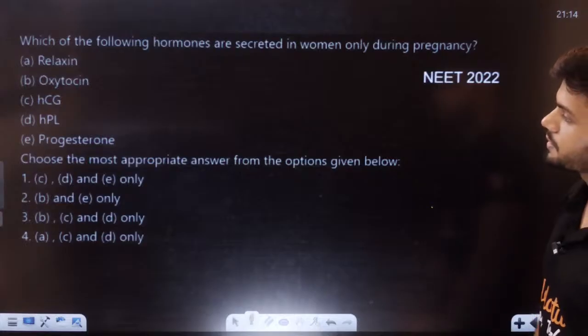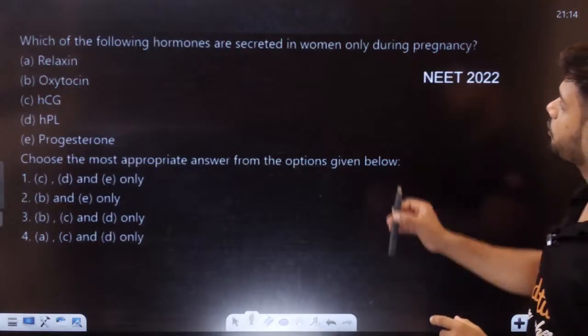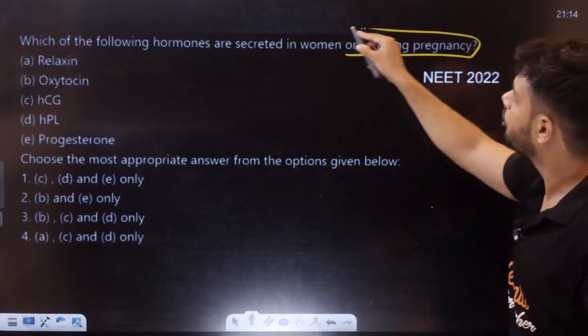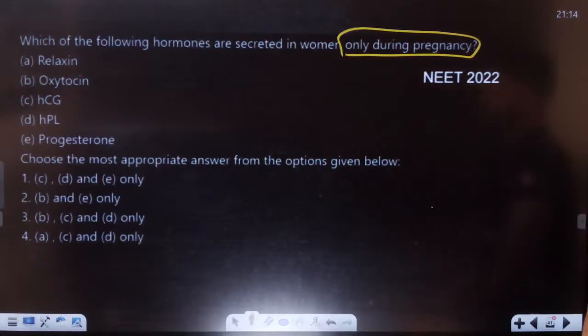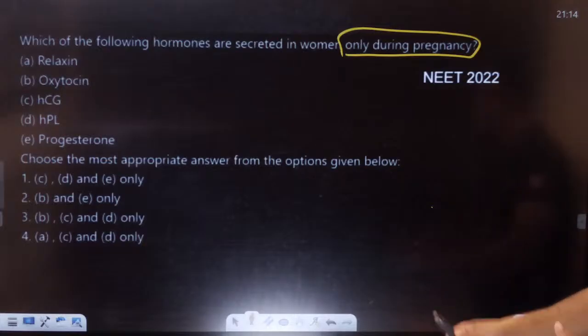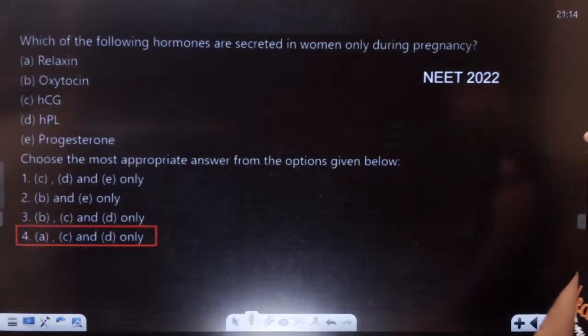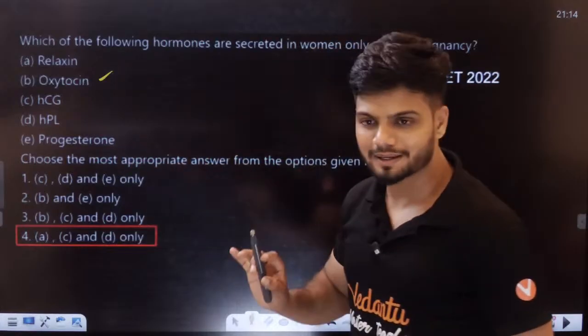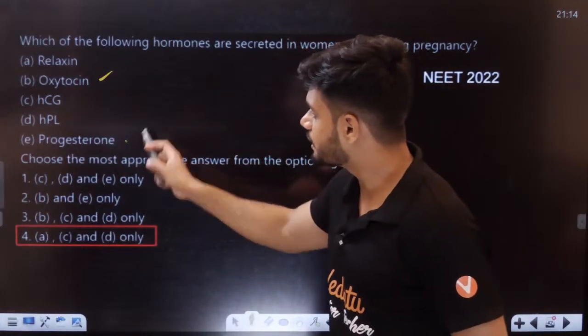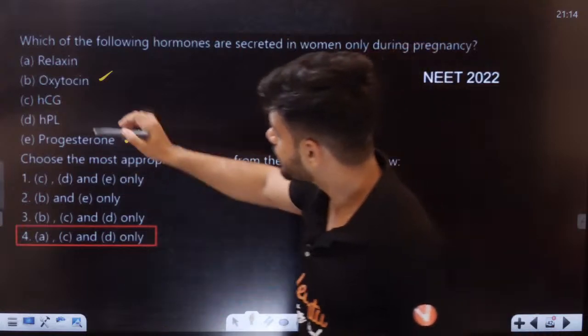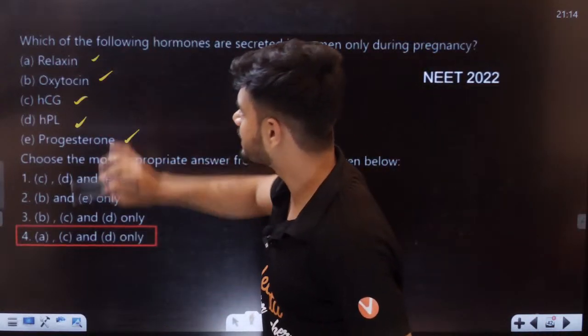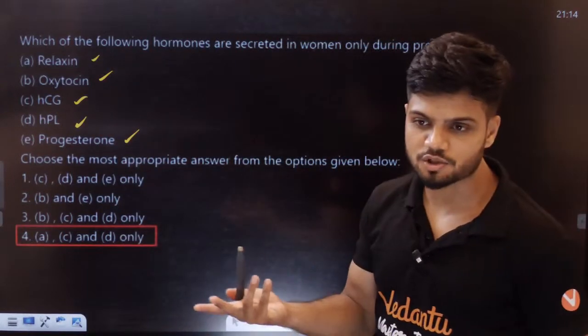Which of the following hormones are secreted only during pregnancy? Only during pregnancy, students. Very easy question. A, C, and D, right? Because oxytocin is released in normal condition, progesterone is released in normal condition, but during pregnancy, HCG, HPL, and relaxin. Only during pregnancy, students.